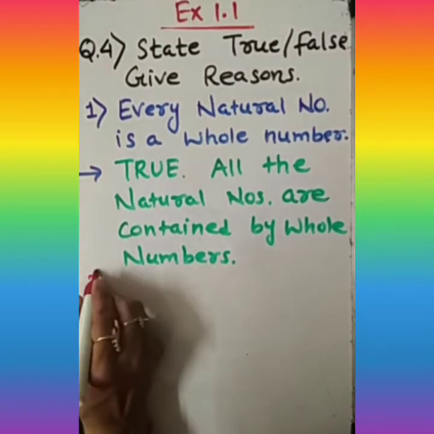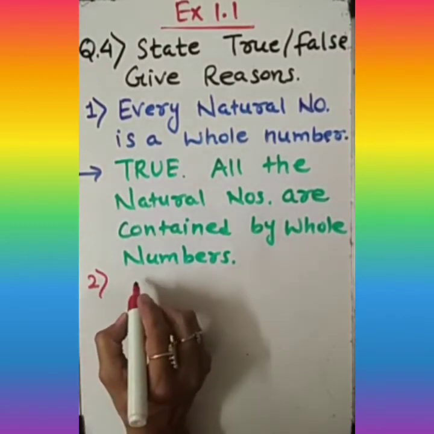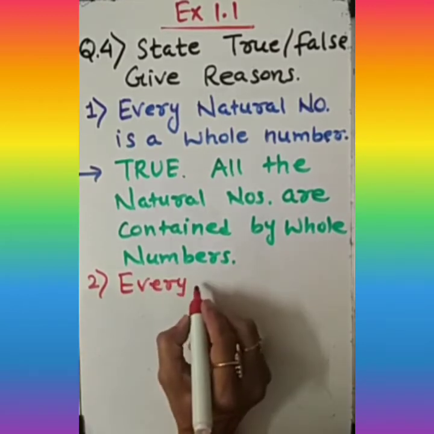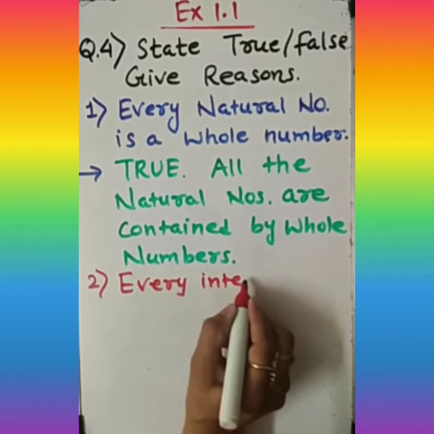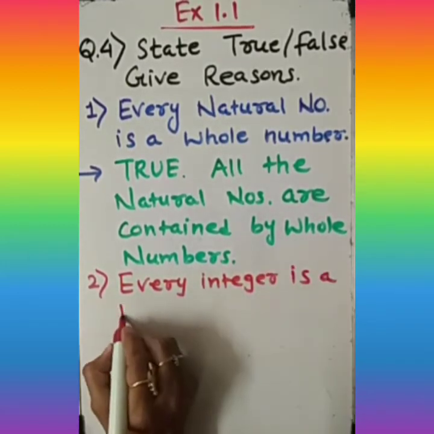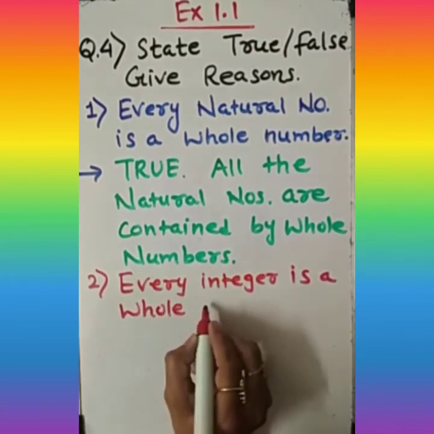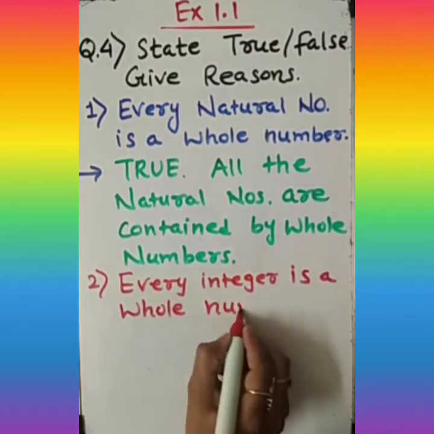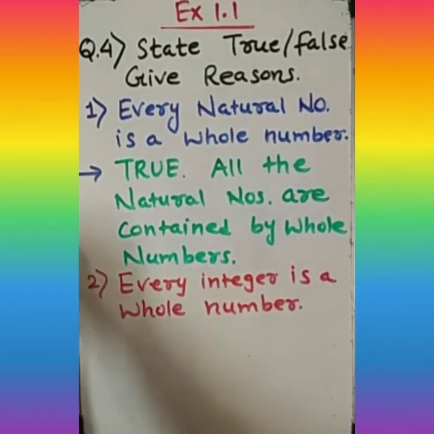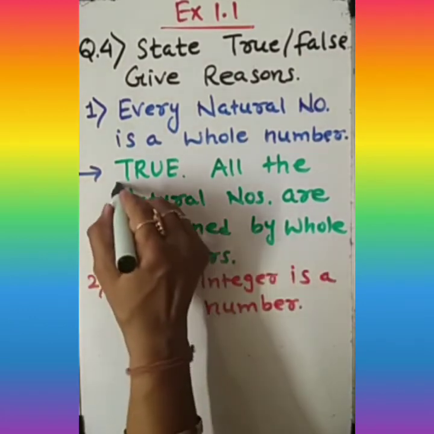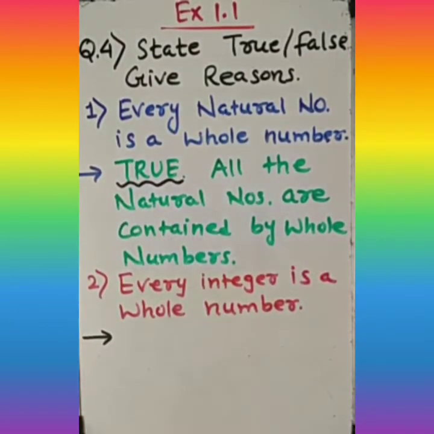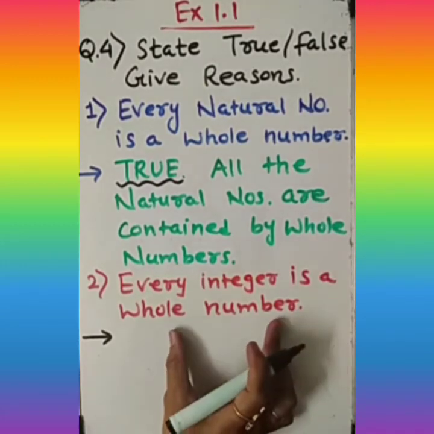The second one we are given is: every integer is a whole number. Let's see. All the integers, if we think about that, are they whole numbers?